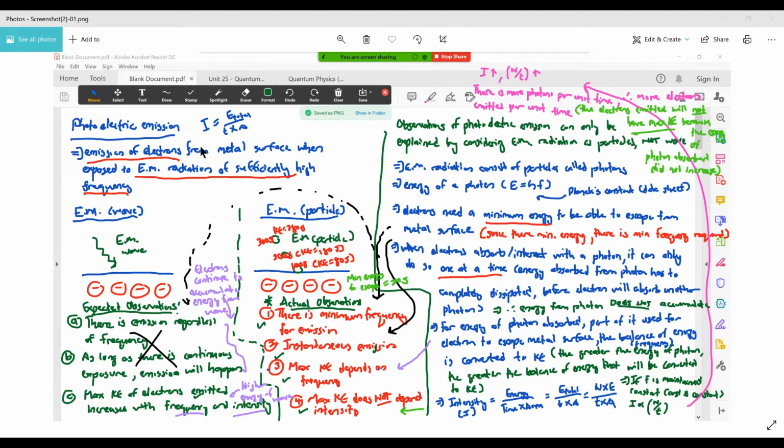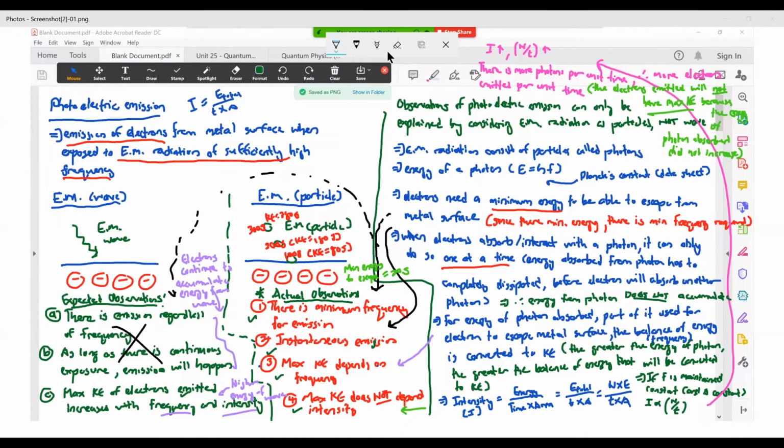Now, from the actual case of photoelectric emission, the actual observations were these four. There is a minimum frequency for emission of photoelectrons, which are the electrons that get emitted during photoelectric emission. And then there is instantaneous emission of the electrons. And then the maximum KE of the electrons depends on frequency. However, the maximum KE of the electrons does not depend on intensity.